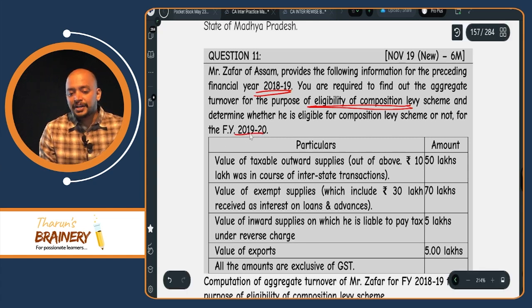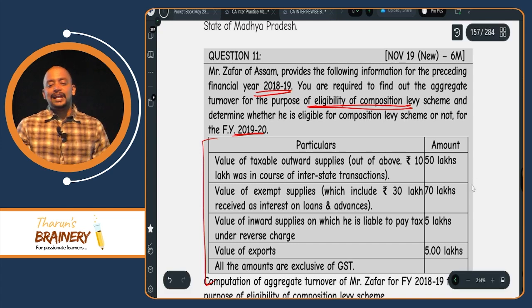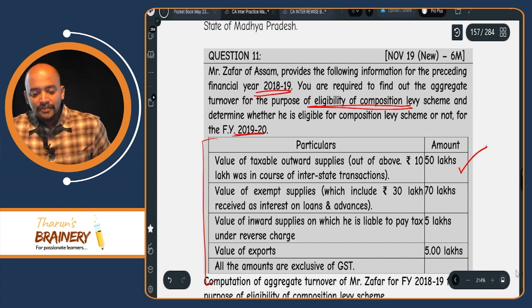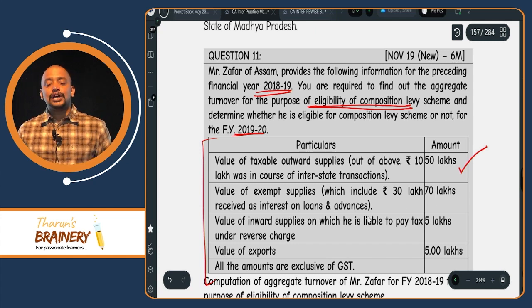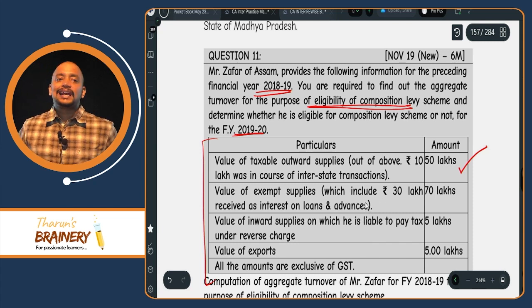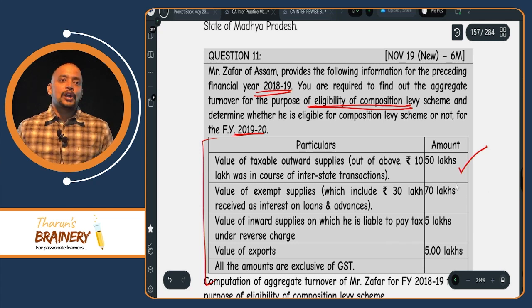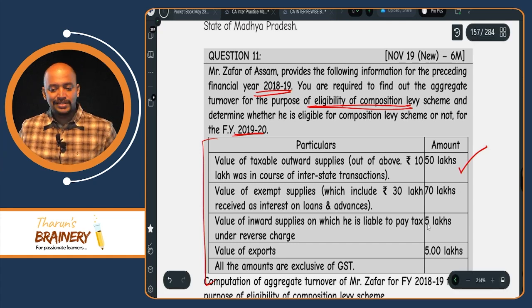Current year is 19-20. Is this data given for the current year or the previous year? Previous year. Now, should we take the entire 50 lakhs in aggregate turnover? Yes. Value of exempt supply, which includes 30 lakhs as interest on loans and advances. Whether interest on loans and advances will be taken in aggregate turnover for composition scheme? No. In all places in composition scheme, turnover, we will exclude interest on loans, advances, deposits.